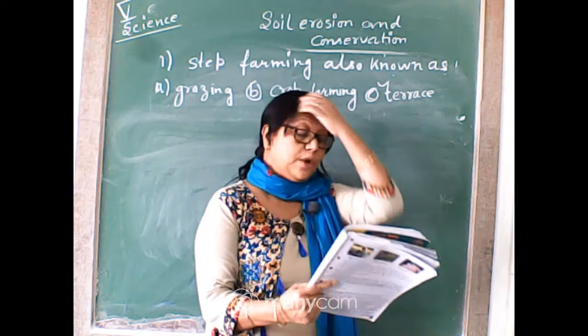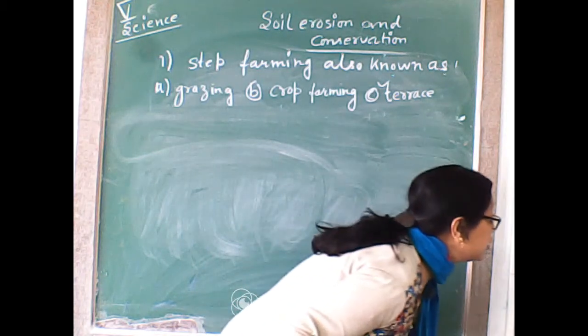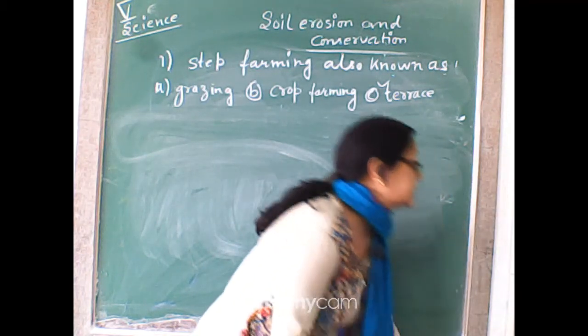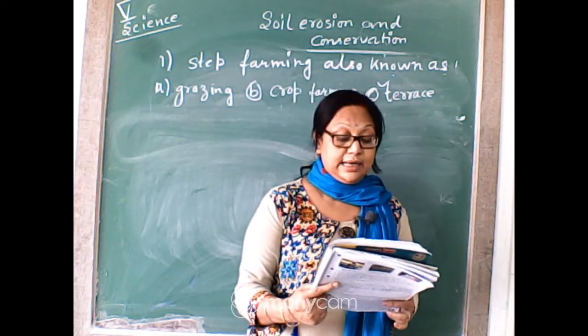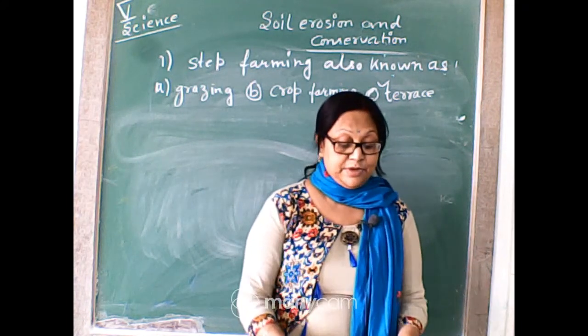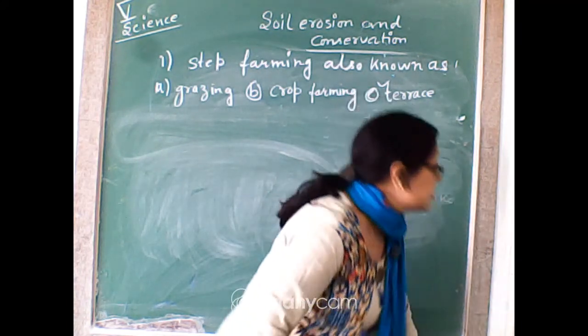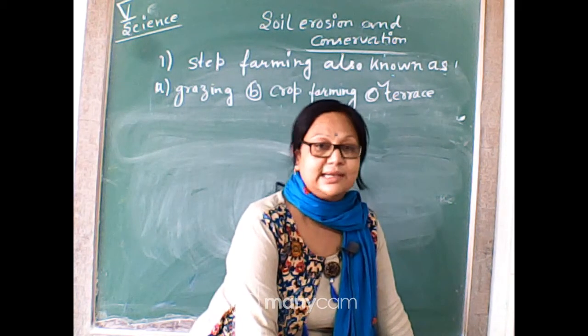Removal of topsoil is called soil erosion. Very good, Archishman gave the first answer. Next: if the topsoil is removed, we will not find rocks, humus or water. Very good, it is humus. Noreen has given the correct answer.